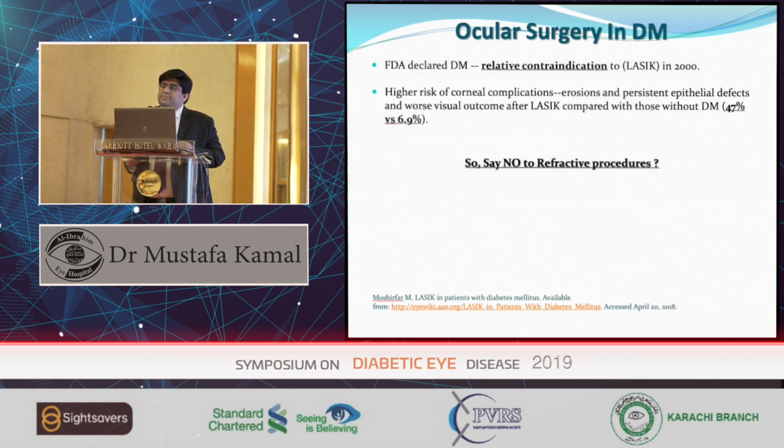Refractive surgery in patients with diabetes mellitus. It was a relative contraindication to LASIK, reported in 2000. However, there is a higher risk of corneal complications, erosion and persistent epithelial defects, and worse visual outcome after LASIK compared with those without diabetes mellitus. So it is 47 versus 6.9%. So what should we do? Should we say no to refractive procedures?